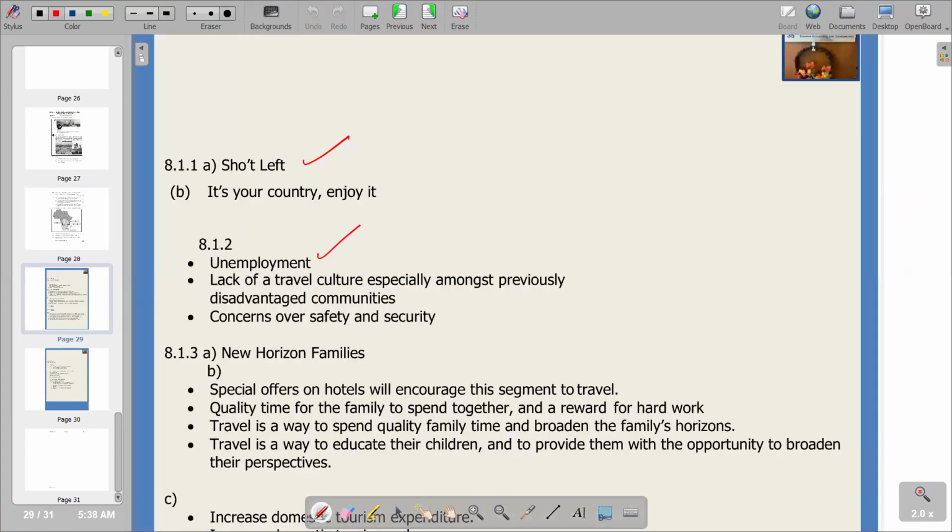Unemployment is listed, and then lack of a travel culture, especially amongst previously disadvantaged communities. Maybe the culture is not there in the country for traveling. Then we've got concerns over safety and security, which can also be a reason. People are just afraid, maybe due to high criminal activity prevailing in the local economy. So these are the reasons that we are having according to this video.